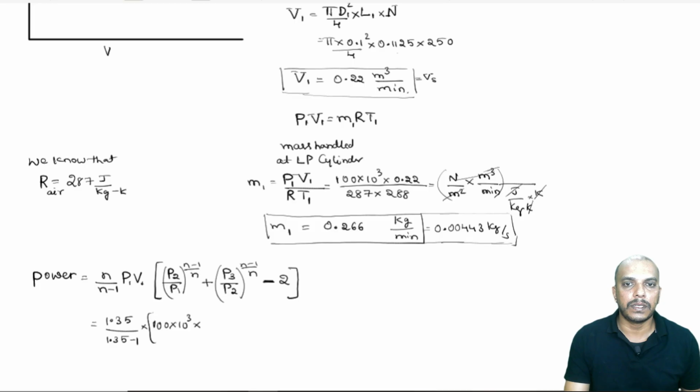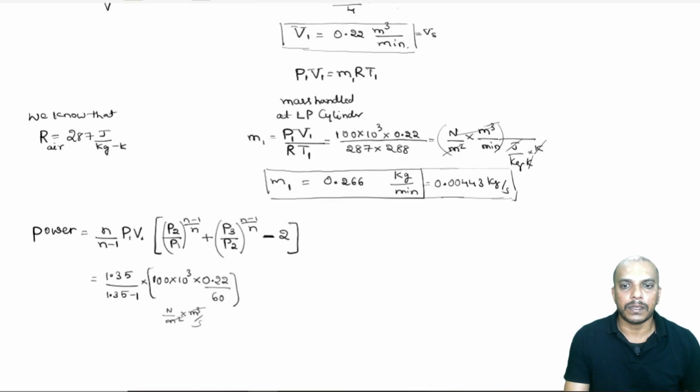I will substitute this in per second, or we can also go for MRT1, that is also fine. So, V1 is 0.22 divided by 60. Remember this will be in Newton per meter square, and this we have substituted in meter cube per second. So, this will be joule per second. So, that is what we wanted.